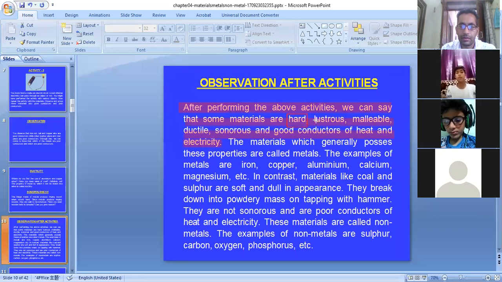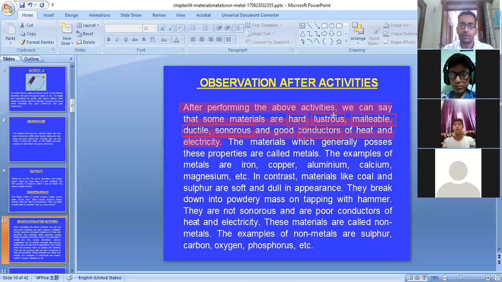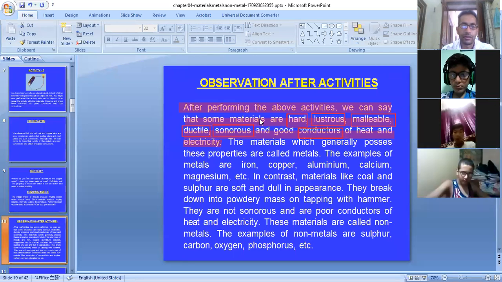They are hard, they are lustrous, they are malleable, they can be drawn into thin sheets, they can be drawn into wires, they produce a clinking sound, and they are all good conductors of heat and electricity. 1, 2, 3, 4, 5, 6. If somebody asks you what the physical properties of metals are, these are the physical properties of metals.